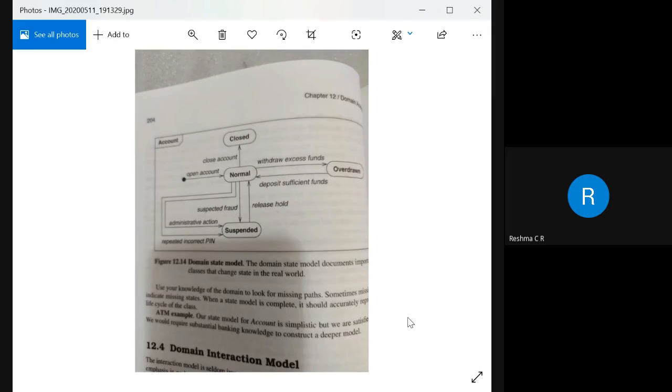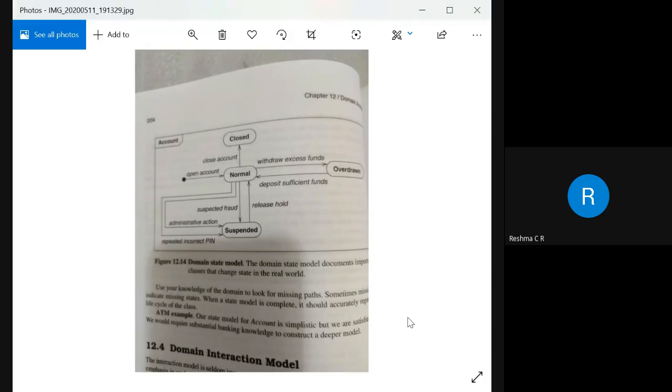Why can it move to the suspended state? Because of various reasons. One can be a suspected fraud, where the person is not an authorized card holder and is trying to pop up all the details. In that case, the bank can identify that it is a suspected fraud and the account can be suspended, and there can be an administrative action for suspending the account. For example, if the customer is not using his account for more than 6 months, the account moves to the suspended state, which will be given by the administrator.